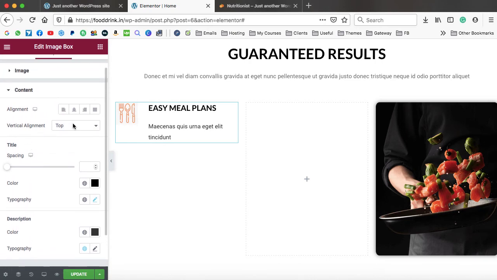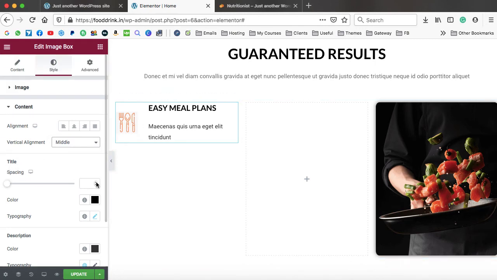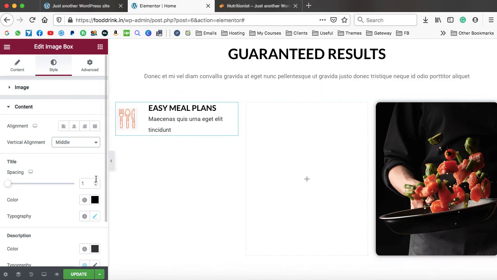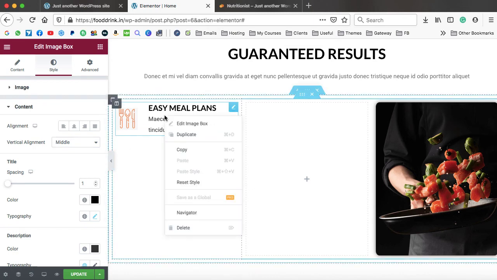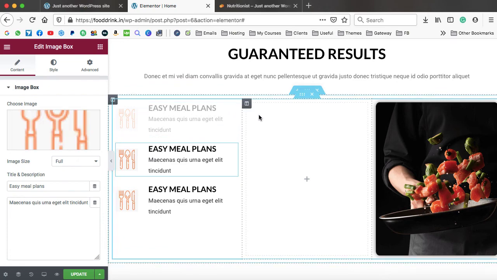So vertical alignment, it is top. Let's set it to middle. Okay, so the image goes in the middle. That's fine. And here we have the spacing option. So let's increase or decrease the space in between the title and the description. So I think 1 pixel is fine. That's okay.